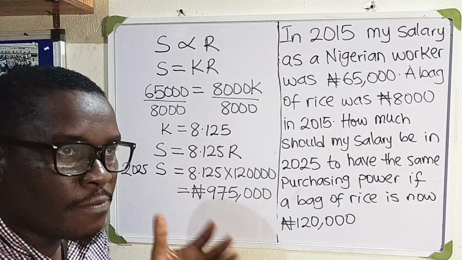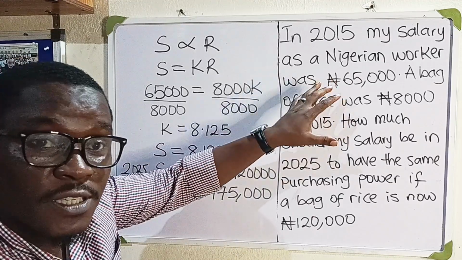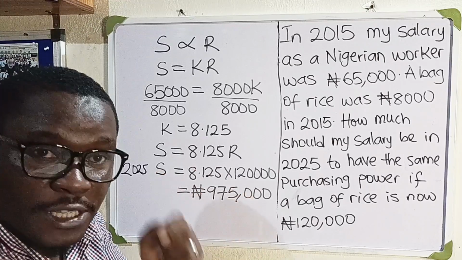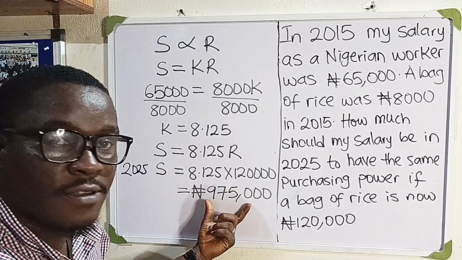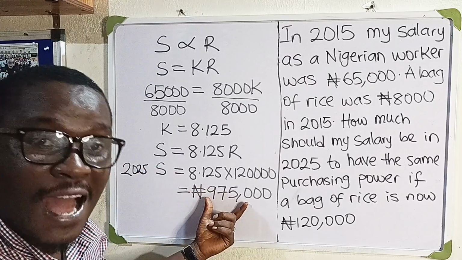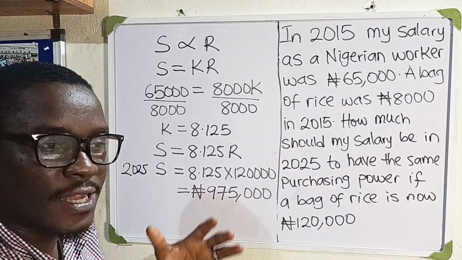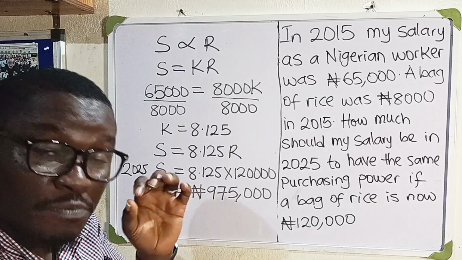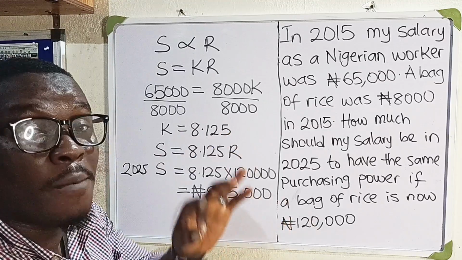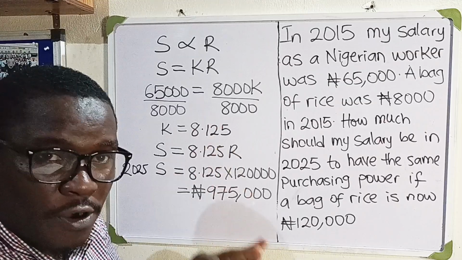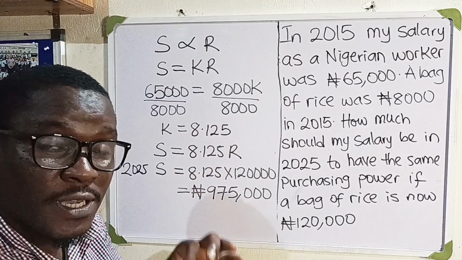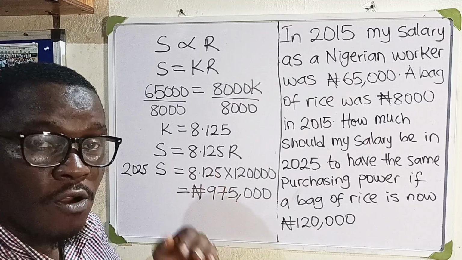And the sad part of this is, assuming this person is a government salary earner in 2015, I can bet you that in 2025, even with the minimum wage, you couldn't have earned half of this. So it shows that the majority of the workers, especially the civil servants in Nigeria, are becoming poorer and poorer as the years go by. I think we all should come out and speak about the welfare of our workers.